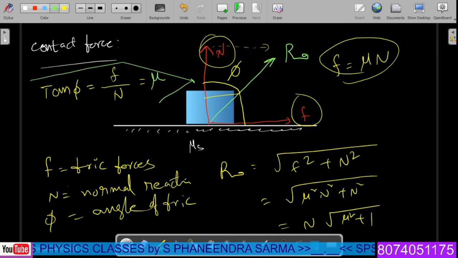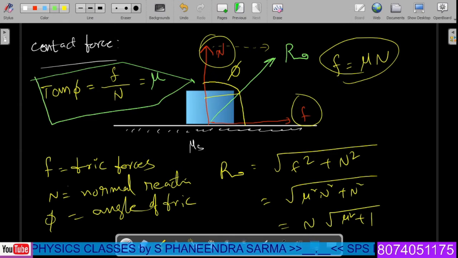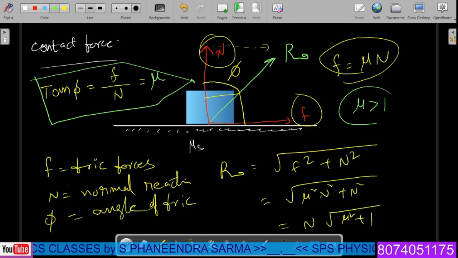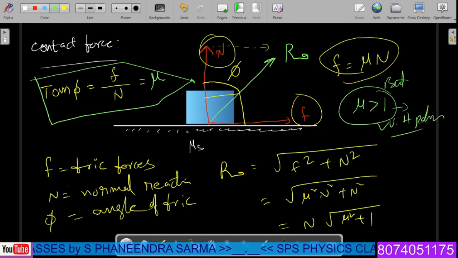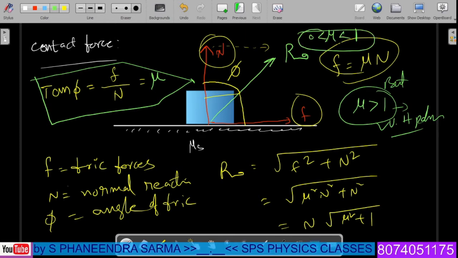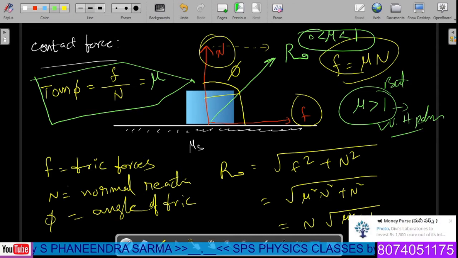Okay, so this is a very important and interesting case. tan φ is equal to f by N, which is called μ. For a practical case, the μ value will sometimes be greater than 1, but not in all cases. This is because of very heavy polishing of the surface; otherwise it is not possible. In all cases, the μ value will exist in the range 0 to 1, that's it.